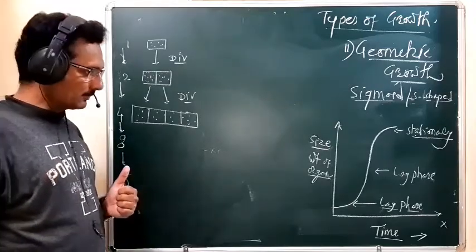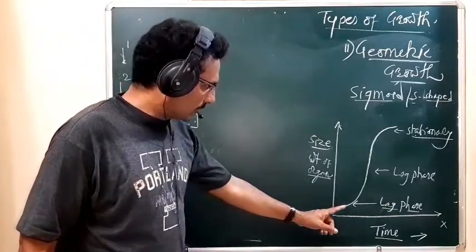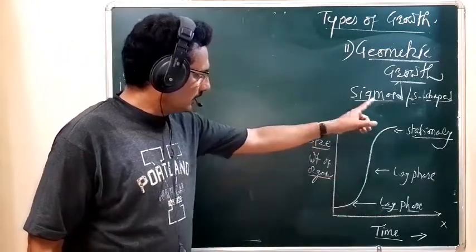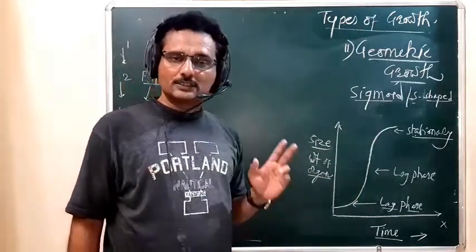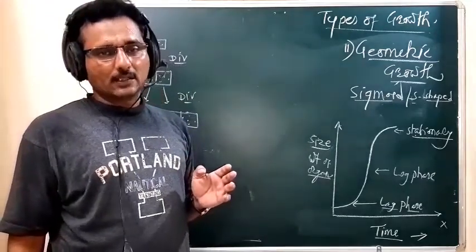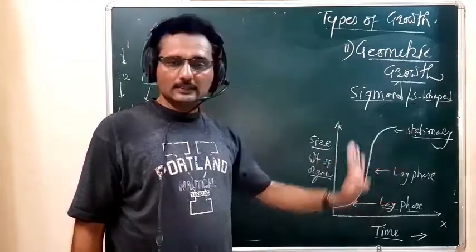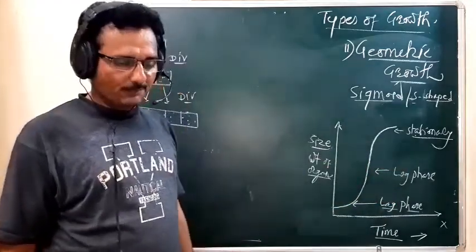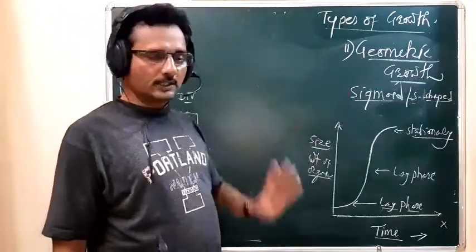That curve shows three different phases that we saw in the previous lecture: lag phase, log phase, and stationary phase. Such a curve is obtained because of geometric growth.